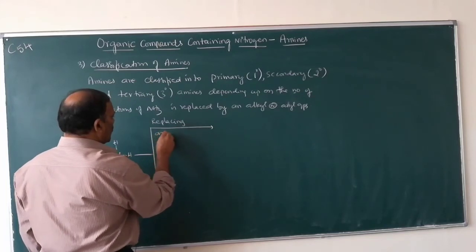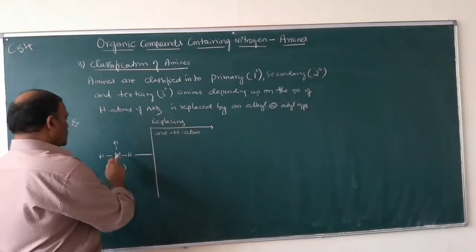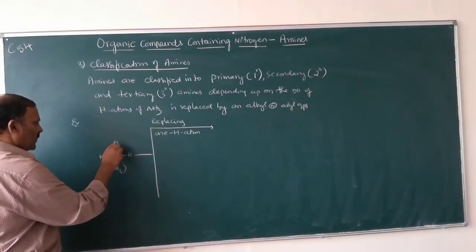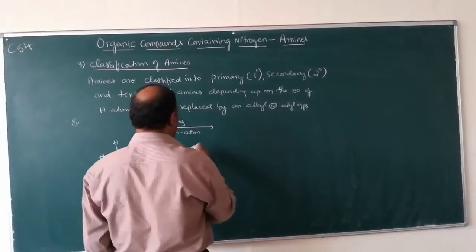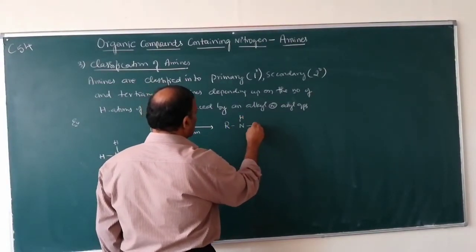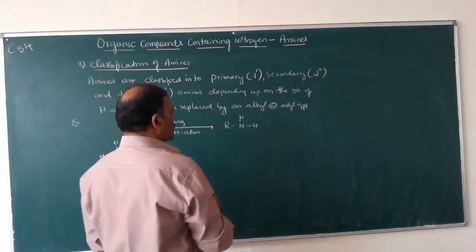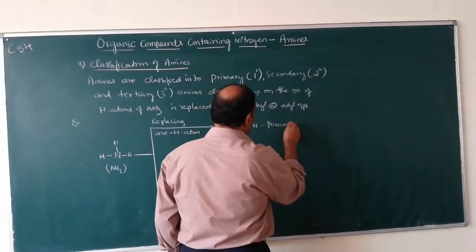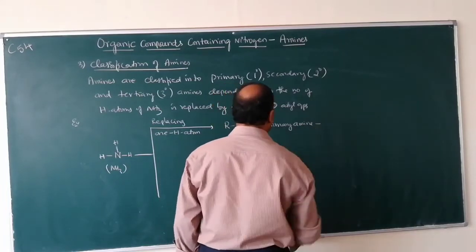Replacing one H atom: if one hydrogen atom is replaced by an alkyl or aryl group, you will get RNH2. So this is a primary amine.